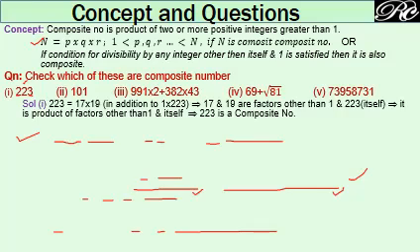Now try with 17. While dividing by 17, you will get that it is divisible and the quotient will be 19. So 223 can be written as 17 into 19, in addition to the earlier 1 into 223. So 17 and 19 are two other factors, or 223 is divisible by 17 and 19 in addition to 1 and the number itself. That's why it is a composite number. A similar exercise you have to do for the other questions. Say for 101 you try, you will not get any such number.